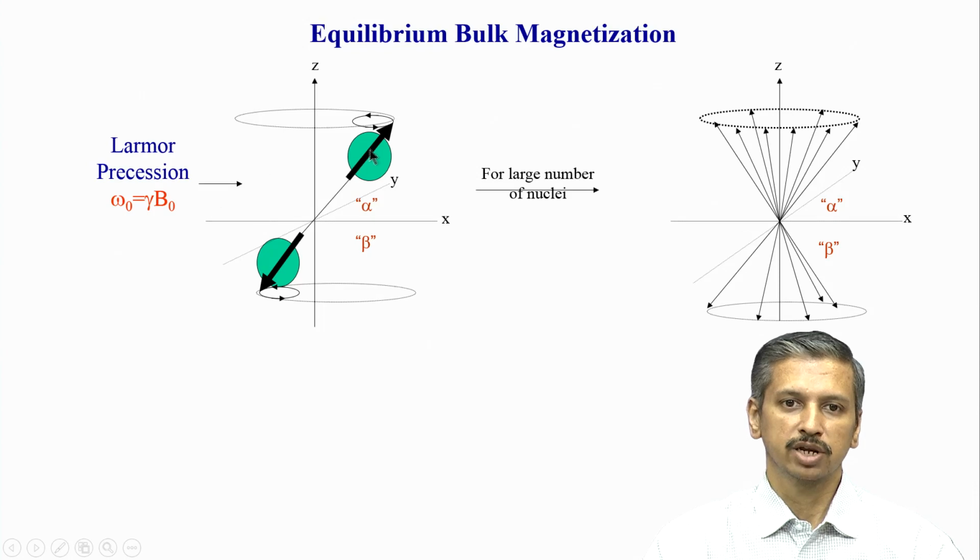Now, we considered only one or two hydrogen nuclei, but in a sample it is not like that. In a sample you have a large number of nuclei. If you consider water, for example, you will have an Avogadro number of molecules of water, 10 to the power 23, and each water molecule has 2 protons. So the number of protons is really huge. Instead of drawing this kind of picture, which is difficult for a large number of molecules, I am showing each as a single arrow. So, one arrow represents one hydrogen nucleus.